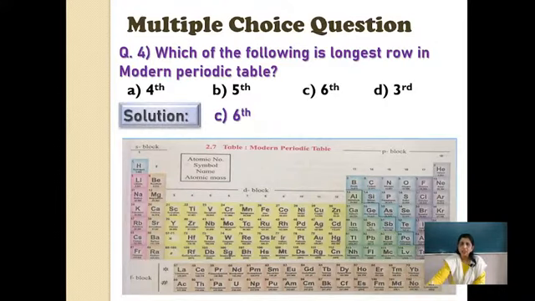Okay, solution: sixth. Where is the sixth row or sixth period? 1, 2, 3, 4, 5, 6. As we have discussed, 6 and 7 are the longest. Right, 32, 32. Now 6 and 7 both are correct, but here the 7th option is not given. The fourth option is given. How many elements are in the fourth? 1, 2, 3, 4. 18. The fifth option is given: 18. The third option: 8. So 8, 18, 18, 32. 32 is the longest, with 6 as the option.